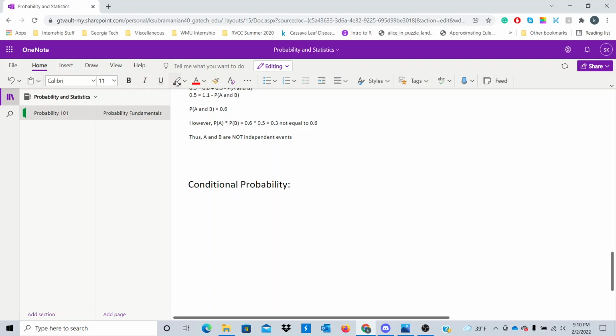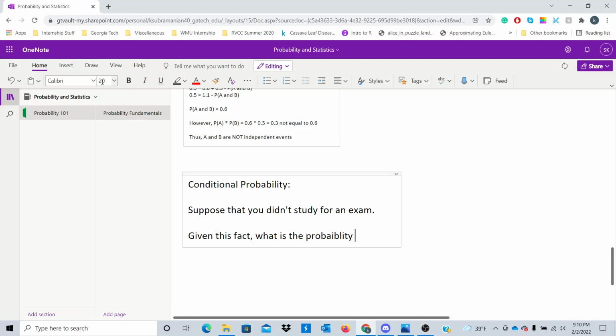If you haven't heard the word, conditional probability is a way of saying, given that an event happened, what is the probability that something else happens? An example in the real world could be something like this. Suppose that you didn't study for your exam. Given this fact, what is the probability of getting an A?